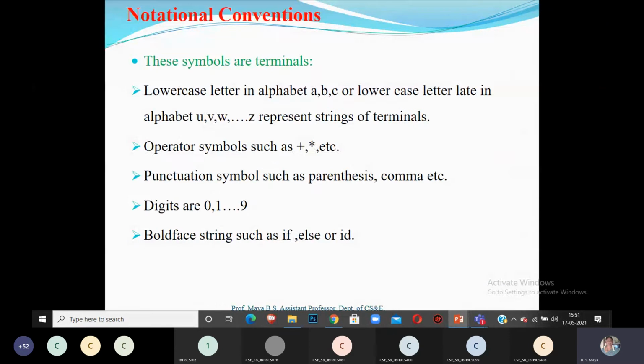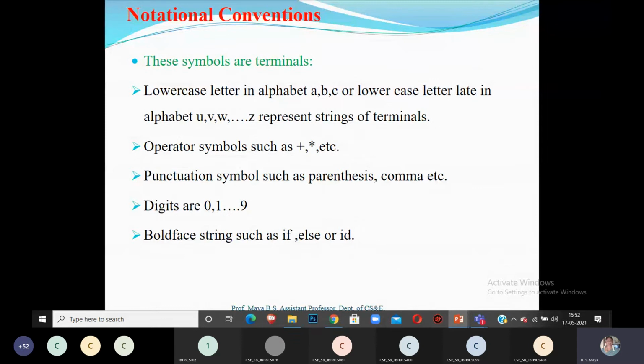Let me go on. What are the conventional notations? You know it; I am just recapitulating the previous semester, to remember how to write your grammar. This is called notational convention. These symbols are terminals. What I have listed by points are commonly used to represent terminal symbols: lowercase letters early in the alphabet, a, b, c, or lowercase letters late in the alphabet, u, v, w, x, y, z, which represent strings of terminals.